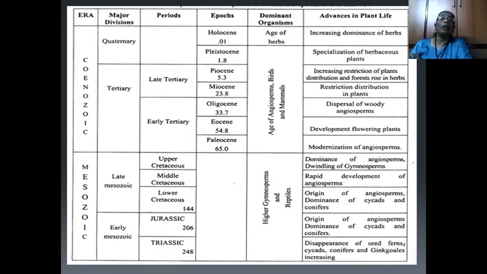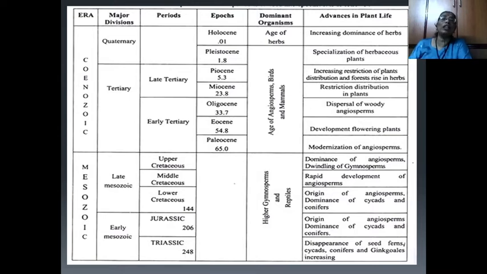Then the Pleistocene epoch shows the specialization of herbaceous plants. The tertiary division has two periods, late tertiary and early tertiary. Late tertiary has two epochs, Pliocene and Miocene, while early tertiary has three epochs, Oligocene, Eocene, and Paleocene.